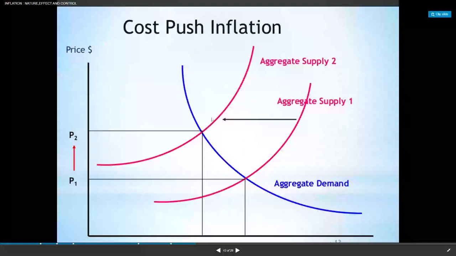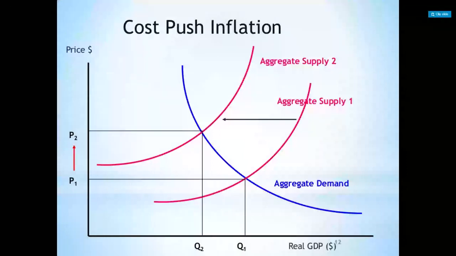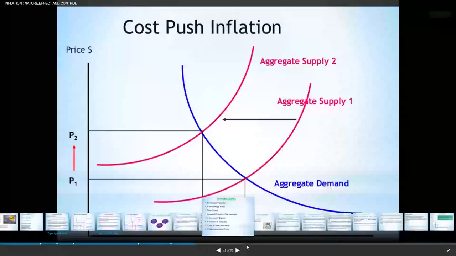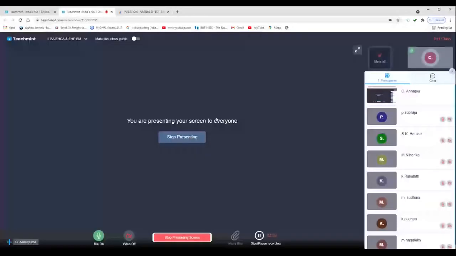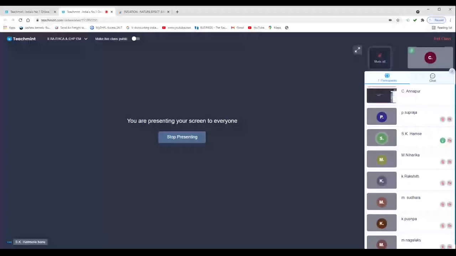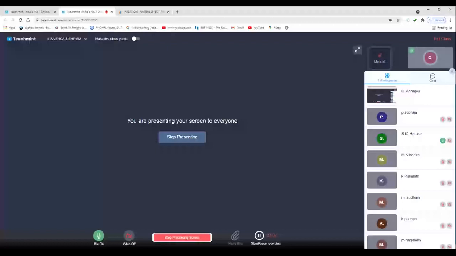So that is the reason the inflation is occurring. So here we are calling it cost push inflation. And how can we control this inflation? One more thing is also there, that is mixed inflation, where both the factors work. So there are three types: one is demand pull inflation, second is cost push inflation, third is mixed inflation. Mixed inflation means both aggregate demand and aggregate supply work here, and that is the reason why the prices are